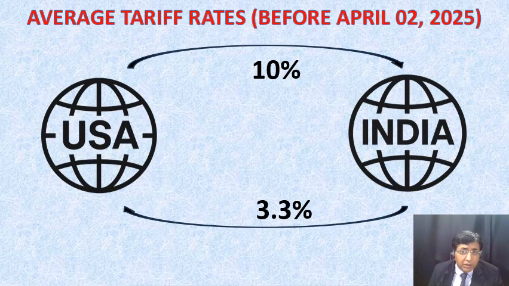Now imagine, because of this 3.3% tariff rate, Indian products were sold at very low price in US economy. The demand for Indian products was very high in US. Now, US has made an announcement that it's going to increase the tariff, or it has increased the tariff to 26%. That's the average rate that has been declared. Now what will happen? The price of Indian products will become expensive in US economy. And US will not buy Indian products. If US economy does not buy Indian products, the exports of Indian economy can actually go down, which will bring down even the GDP of the country or the GDP of Indian economy.